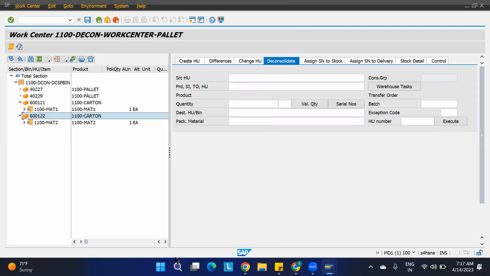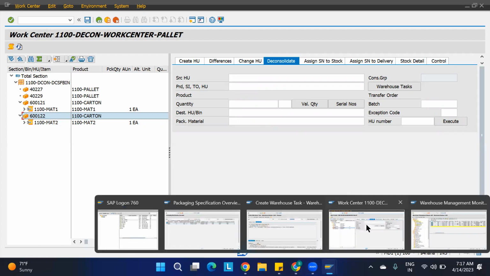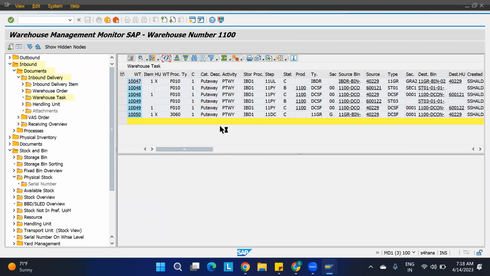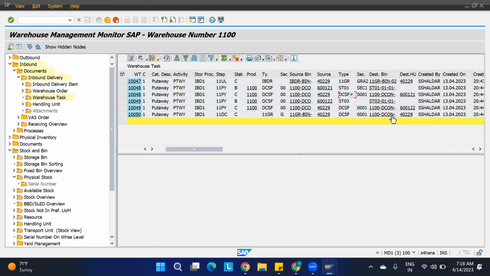So if you are just seeing it here, if you are refreshing the screen over here, those 2 tasks also are generated. See, one task is there. Okay, still it is BB only, but it is confirmed. So DCSF to DCSF only it will be happening. Okay, you are going further. Okay, sorry, DCSF to DCSF only it is happening.